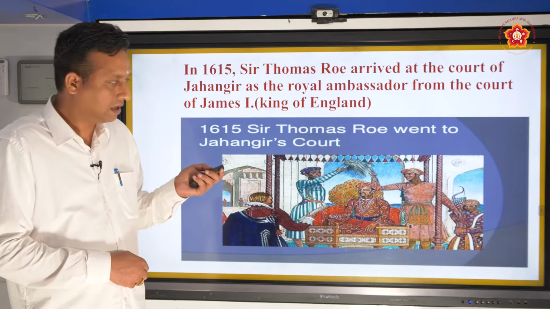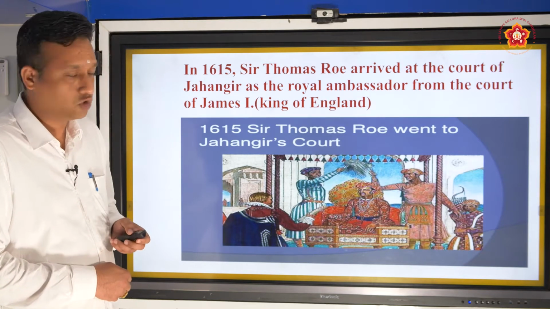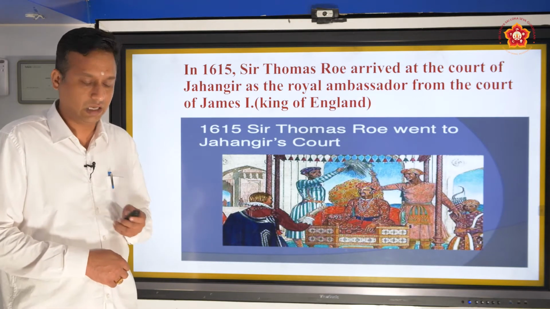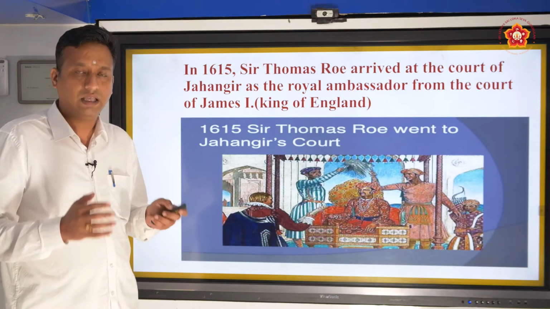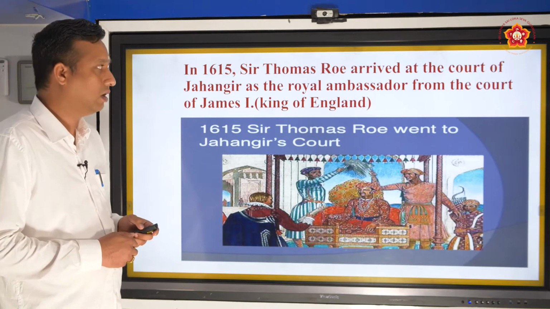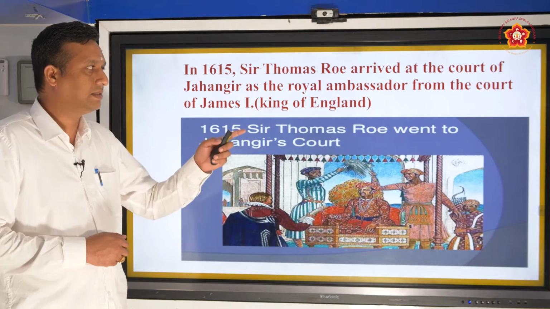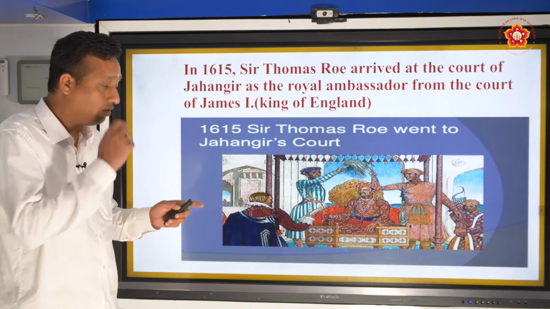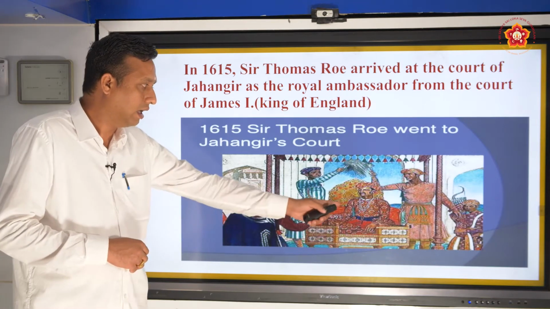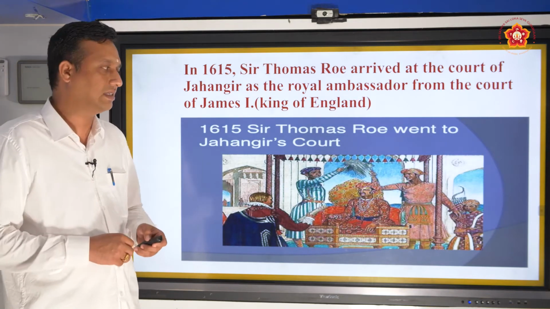In the previous session, we discussed different issues about the Portuguese. Now we come to the English, how the English came to India and how they established their rule here. In 1615, Sir Thomas Roe arrived at the court of Jahangir, the Mughal emperor, as the royal ambassador from the court of King James I of England. You can see here Thomas Roe coming and meeting Jahangir and requesting trade licenses or permission.